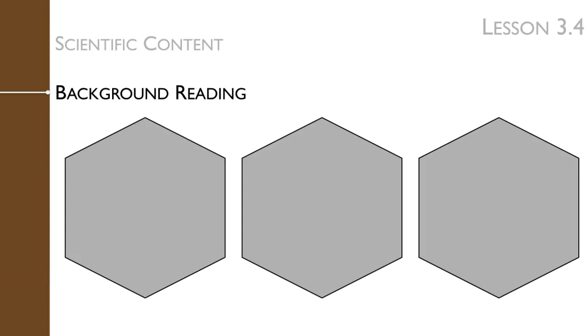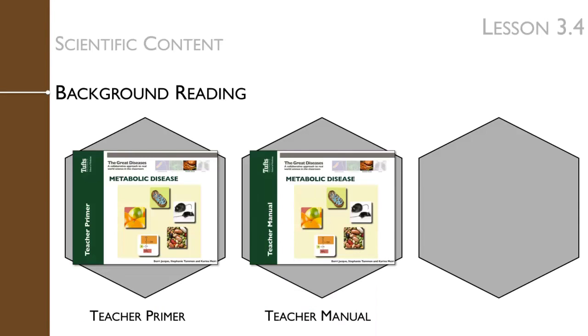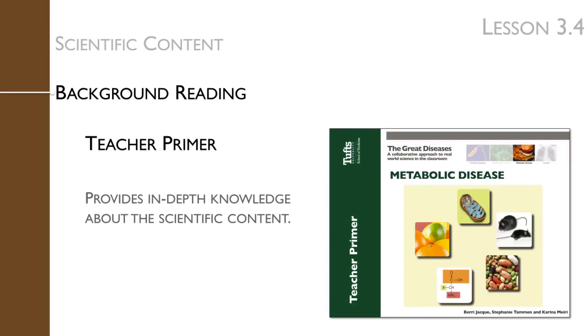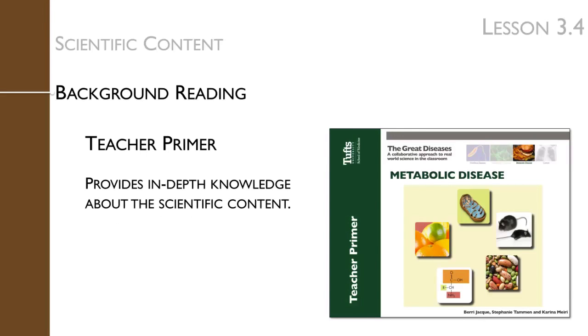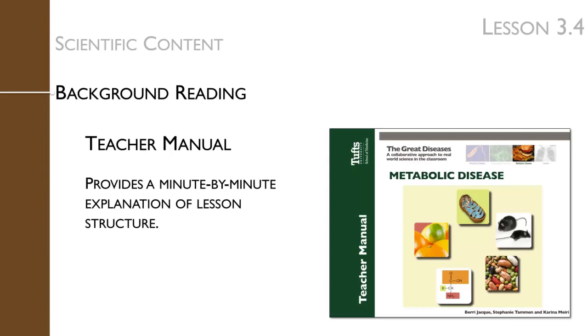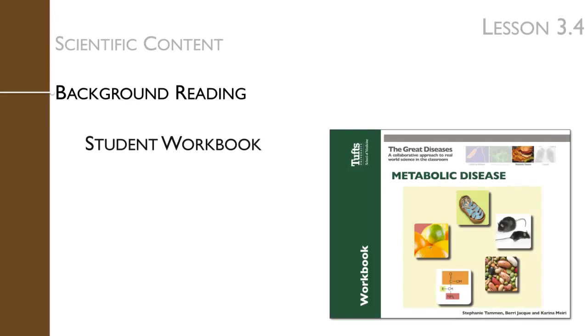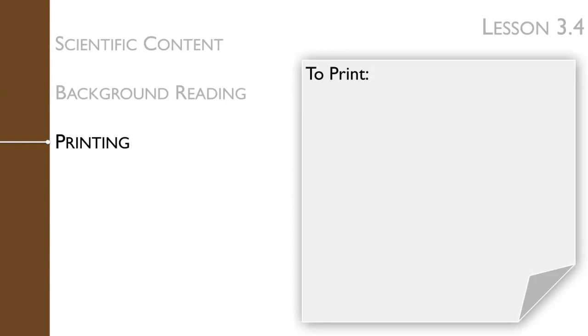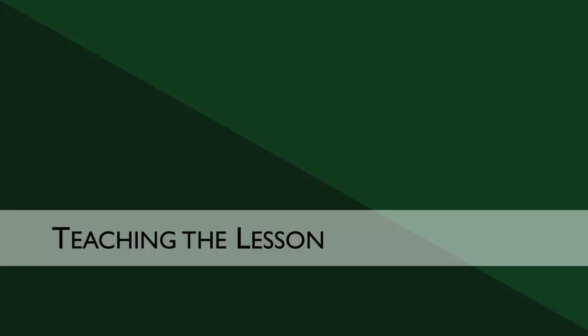You can review this scientific content in the background reading provided for you in the teacher primer, the teacher manual, and the student workbook. The teacher primer provides in-depth knowledge about the scientific content presented in this lesson. The teacher manual or lesson plan provides a minute-by-minute explanation of the lesson structure, including instructions on how to manage the discussion and the activity. And the student workbook provides additional explanations for the students. You will need to print out one activity worksheet and one jigsaw reading per student.